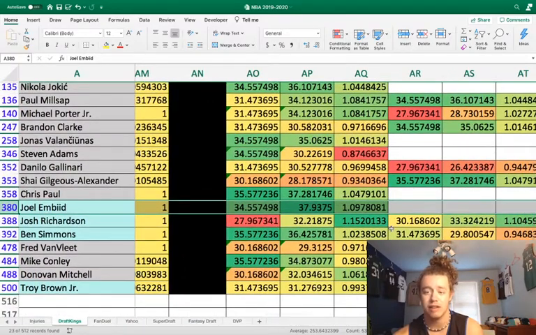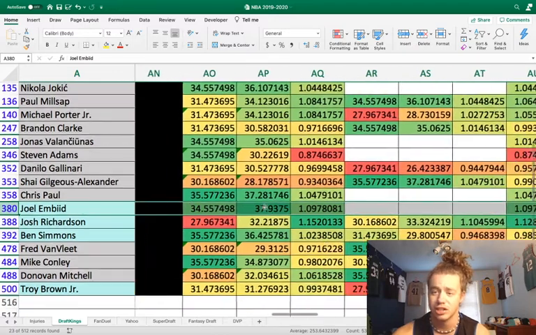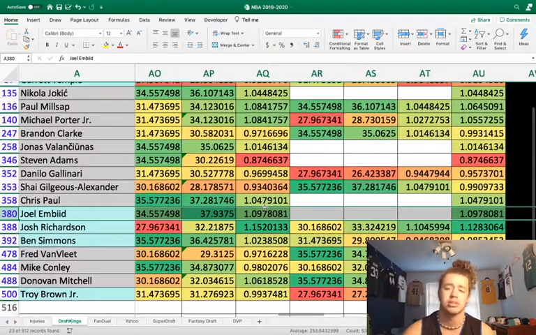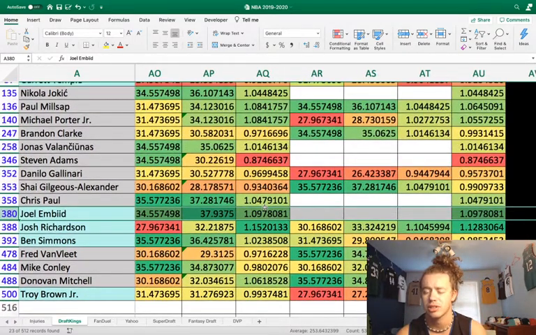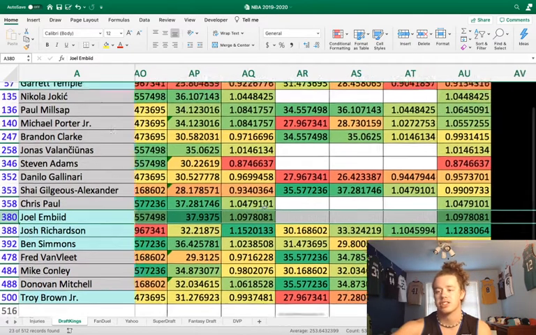Washington is allowing 3 more points on average to opposing centers this year. Thomas Bryant hasn't played that much, but in the games the Wizards have played, the centers have pretty much gone off. We saw Jarrett Allen torch them, we saw DeAndre Ayton torch them, and Myles Turner had a really good game. The centers have just been killing Thomas Bryant, and Embiid's the best one he's going to have to play against. Embiid could honestly go for 30 and 15 today, and I would not be shocked at all. Embiid could have a monster game today for sure.